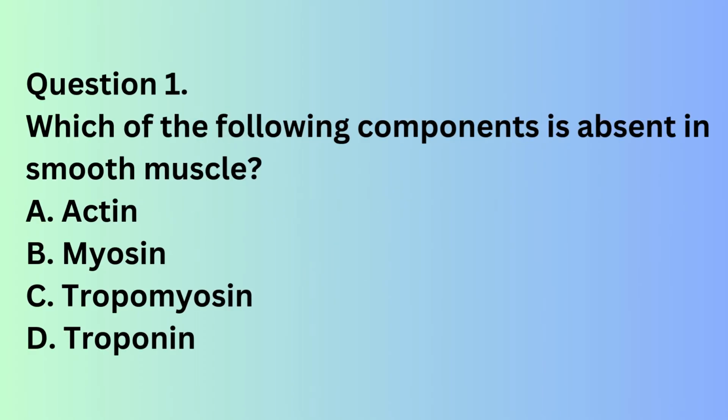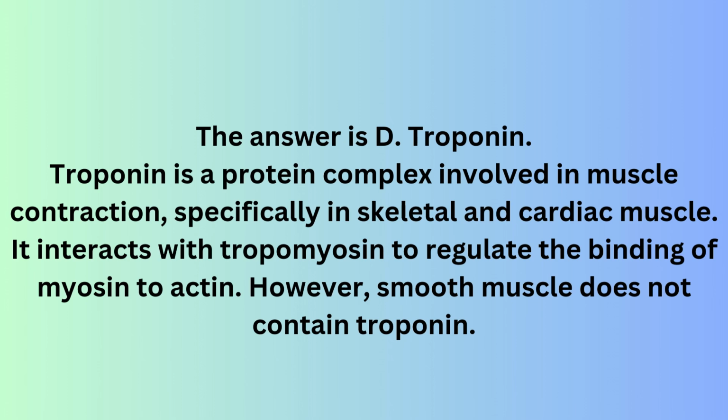Question 1. Which of the following components is absent in smooth muscle? A. Actin. B. Myosin. C. Tropomyosin. D. Troponin. The answer is D. Troponin. Troponin is a protein complex involved in muscle contraction, specifically in skeletal and cardiac muscle. It interacts with tropomyosin to regulate the binding of myosin to actin. However, smooth muscle does not contain troponin.